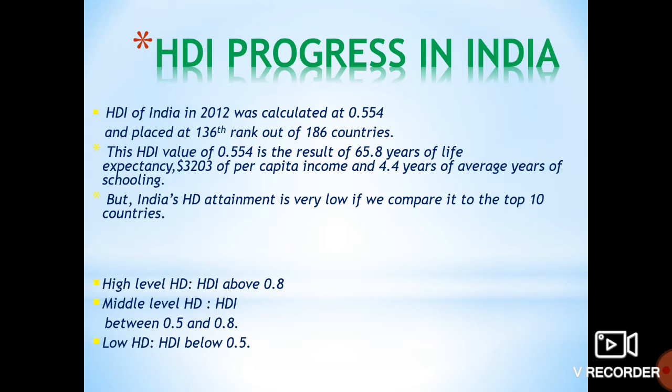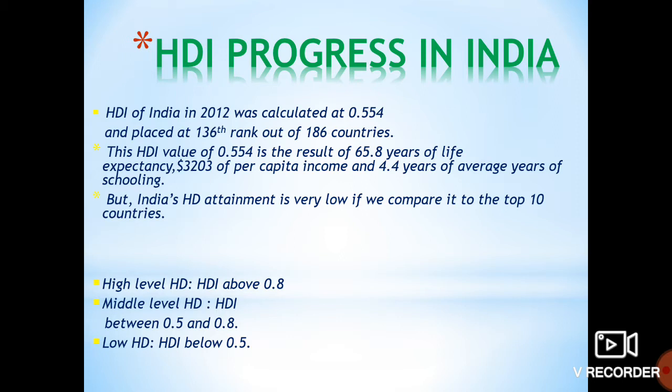Now, what is the dollar? $1 is approximately 75 rupees. Now it is 74.85 rupees, so we can take it as 75 rupees per $1. So the overall income of a person is $3,203. You can calculate the total income of a person in this 65 years of age. And how many years of schooling? Average years of schooling is 4.4 years. That we can assume a person goes to school for about 4.5 years.